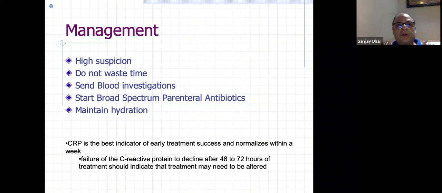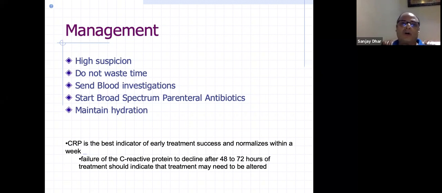So do not waste time. Don't send them home and give analgesics and let them come back. Usually we give that masala of calcium and analgesics because we think that it is an injury, so you'll go home. In fact, you tell them to give some ointment massage and all that. So don't waste time. Have a high degree of suspicion. By the time he comes back after 1 week and his pain has increased, you have missed the bus. You already allowed it to become subacute osteomyelitis and ultimately chronic osteomyelitis. So do not waste time in such things. Have a high degree of suspicion, send blood investigation.